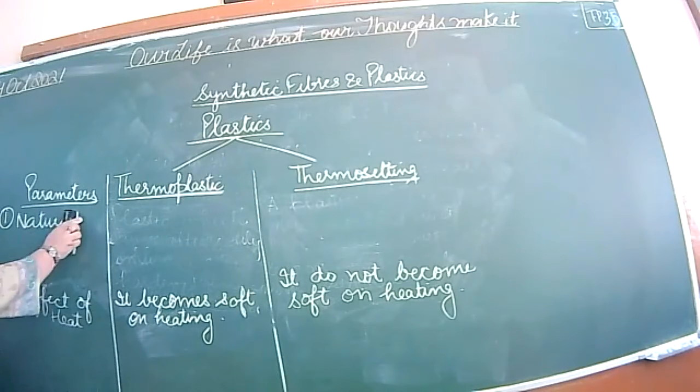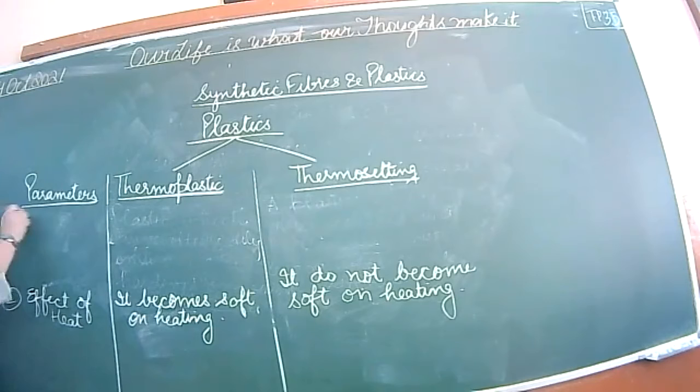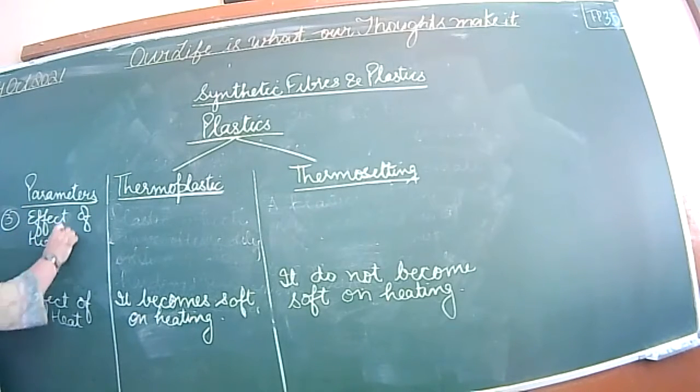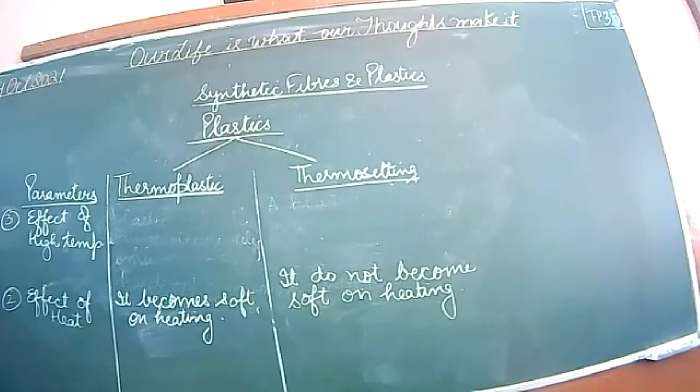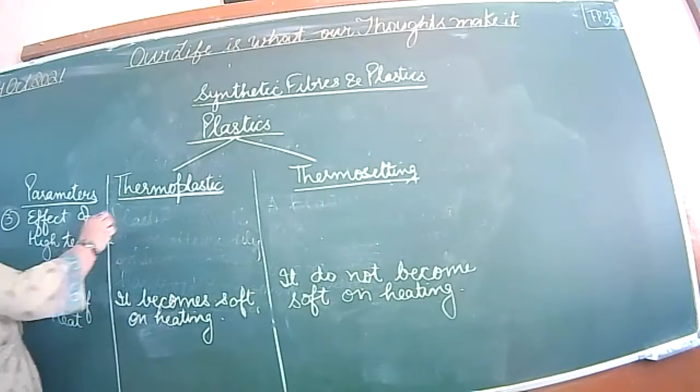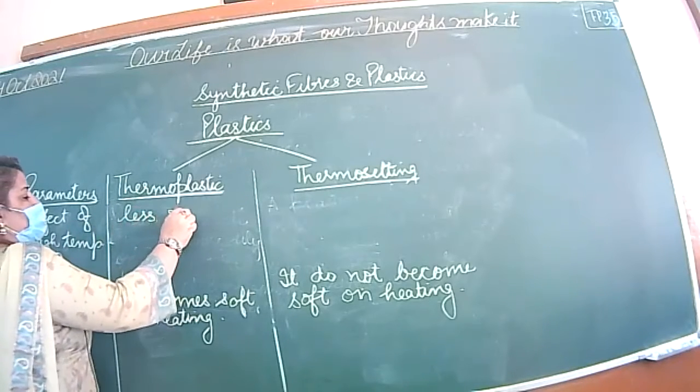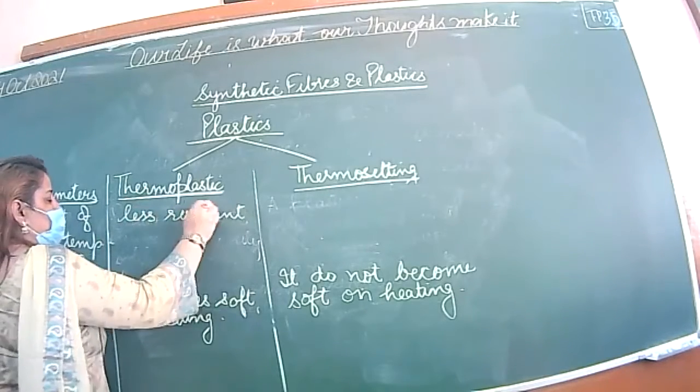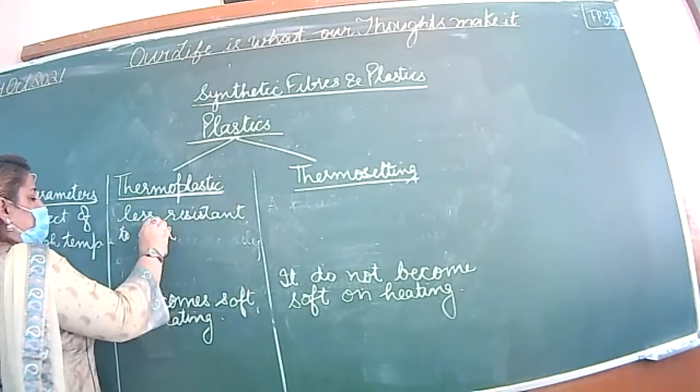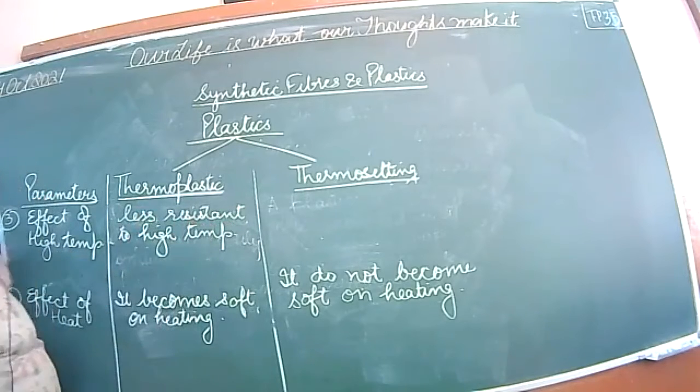Next point, effect of high temperature. Write down the same point: thermoplastics are less resistant to high temperature, and on the other side thermosetting is more resistant to high temperature.